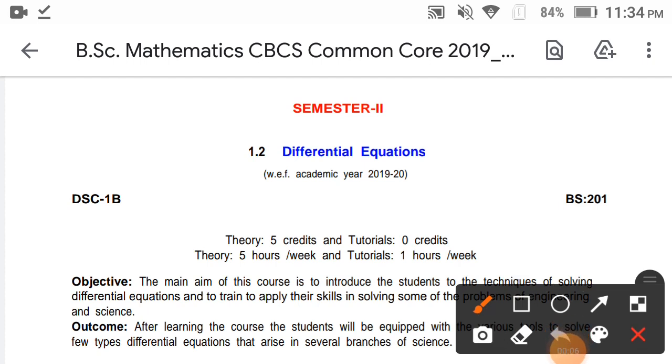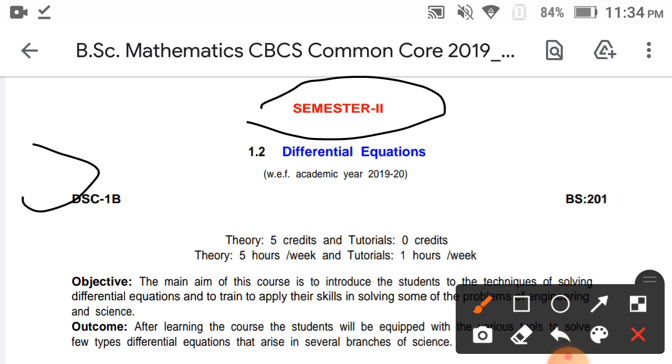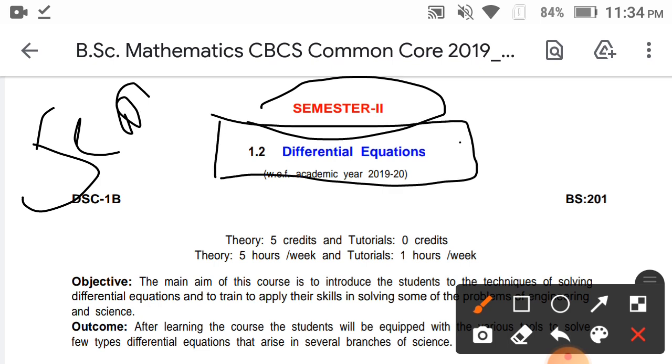Okay, so what is the first semester? The title is Differential and Integral Calculus. And the second semester's title is Differential Equations.